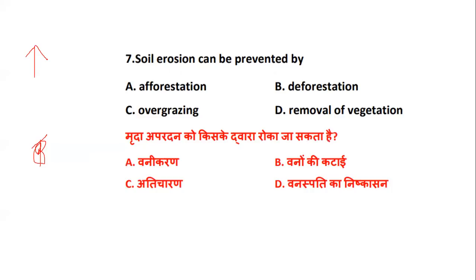Soil erosion can be prevented with what? Afforestation, deforestation, overgrazing, or removal of vegetation. If you see, the rest are all the odd ones out. If you want to prevent the erosion of the soil, you definitely have to come up with afforestation. It means you have to plant more trees, because deforestation, overgrazing, and removal of vegetation will lead to soil erosion. But they are not asking about that. They're asking about the prevention.